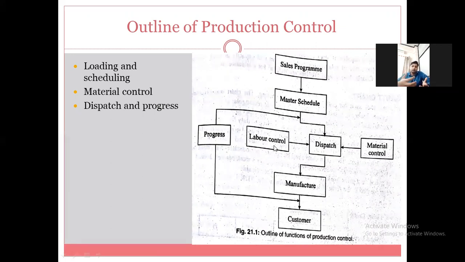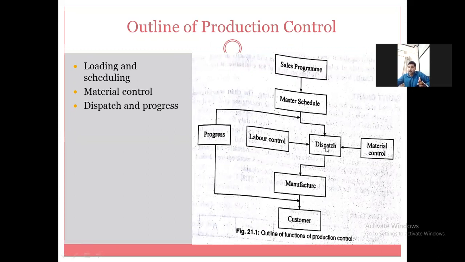Here, the labor control is nothing but the working hours and the skill set of the workers. So that should be controlled. Now this comes under the loading and scheduling phase. The second phase, sales program and master scheduling, comes under the loading and scheduling phase, whereas material control is another phase.